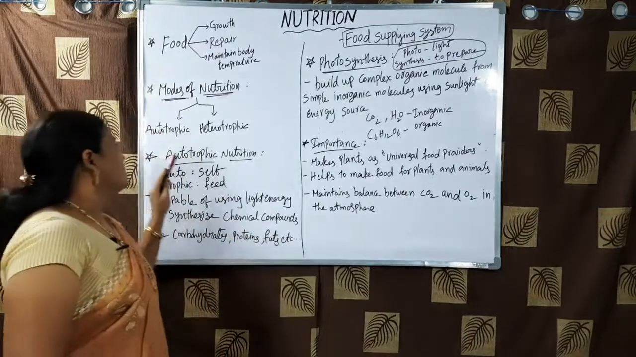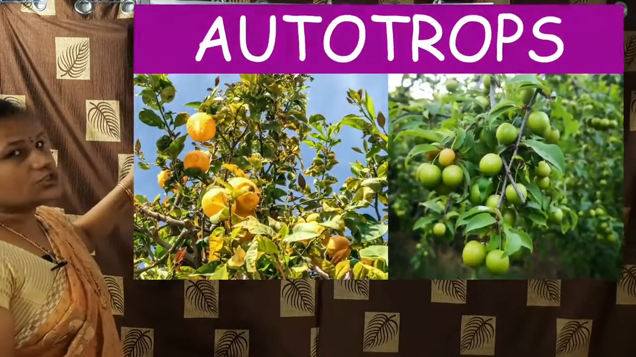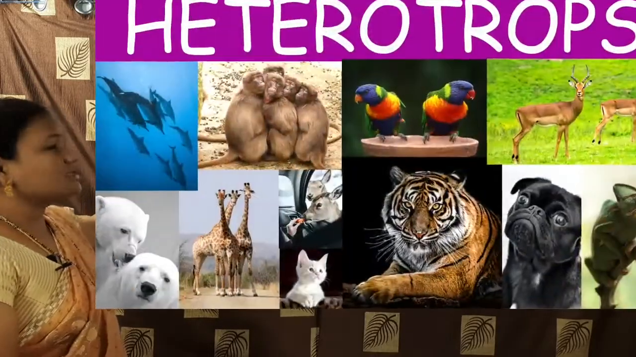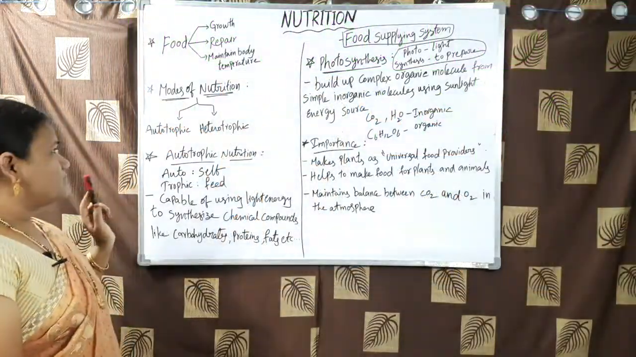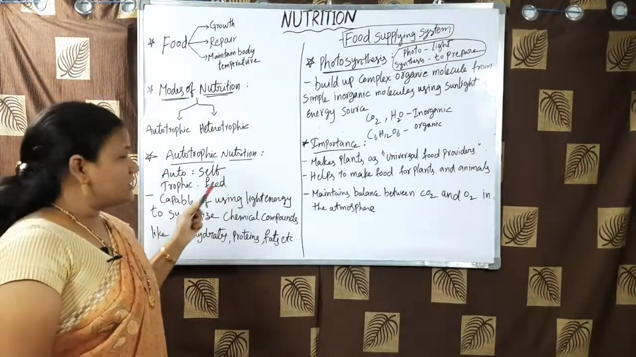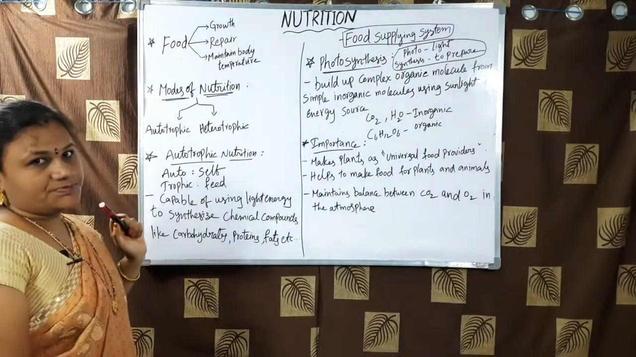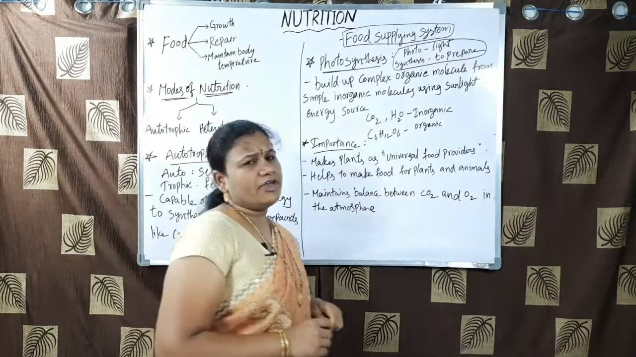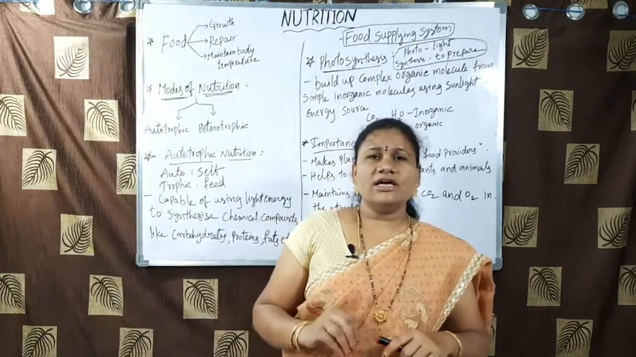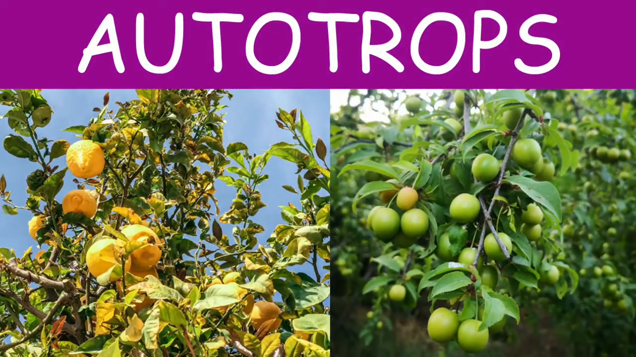Now next, the modes of nutrition. Modes of nutrition are mainly of two types, that is autotrophic nutrition and heterotrophic nutrition. First one, let us see autotrophic nutrition. Auto means self. Trophic means feed. We have already learnt in our earlier classes, autotrophic nutrition means nutrition performed by autotrophs. Autotrophs means just like simple plants.